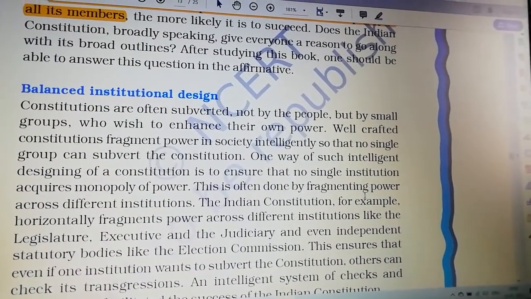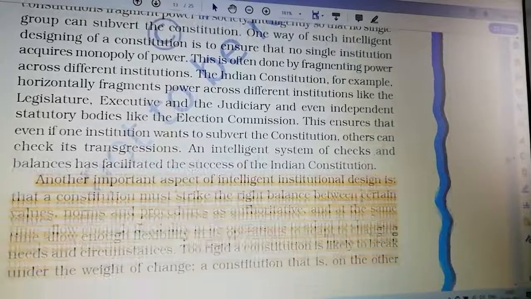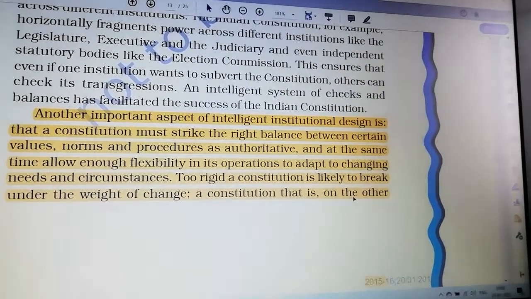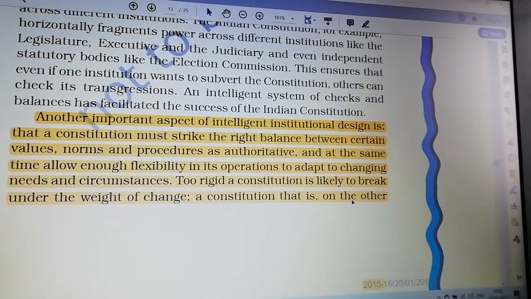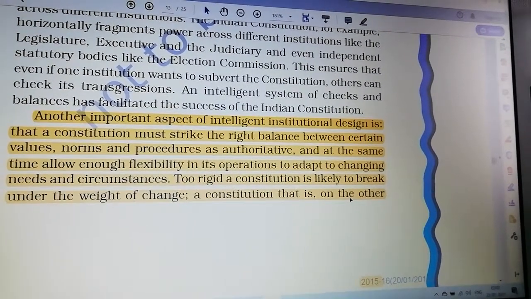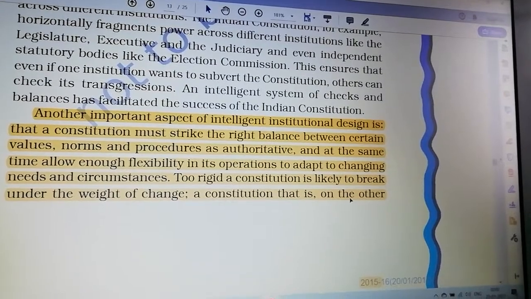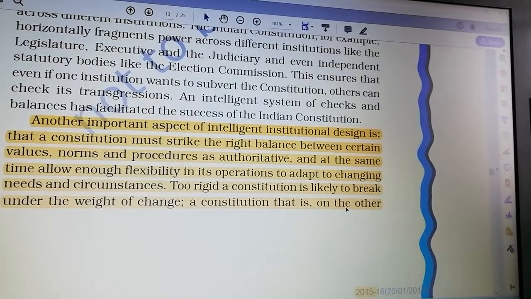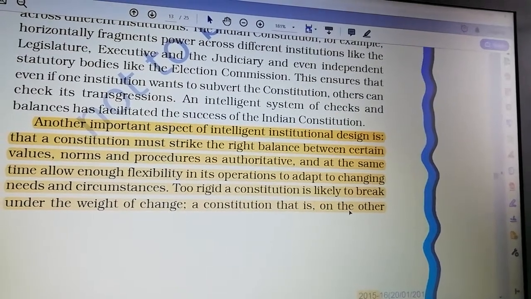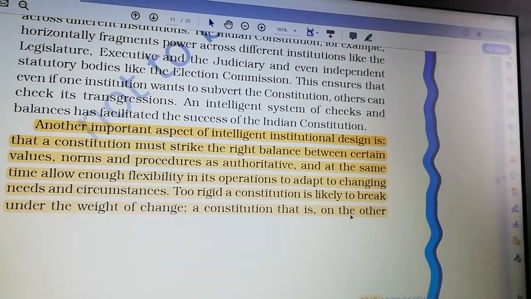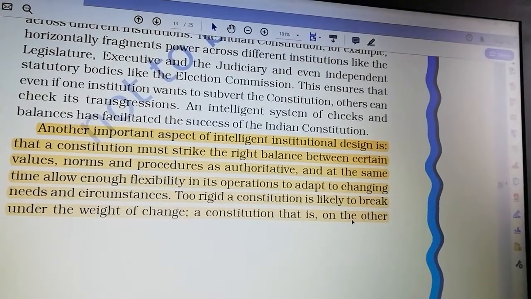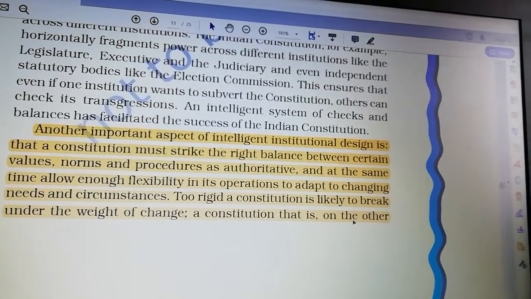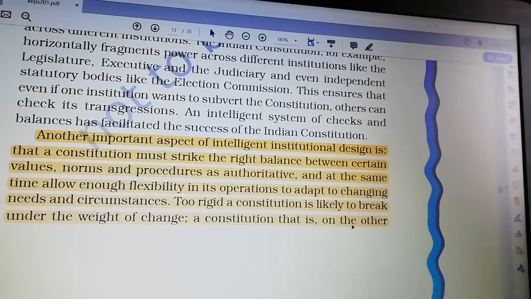Balanced institutional design. This was the subheading. You can take the highlighted part. An important aspect of intelligent institutional design is that a constitution must strike the right balance between certain values, norms, and procedures as authoritative, and at the same time allow enough flexibility in its operations to adapt to changing needs and circumstances.